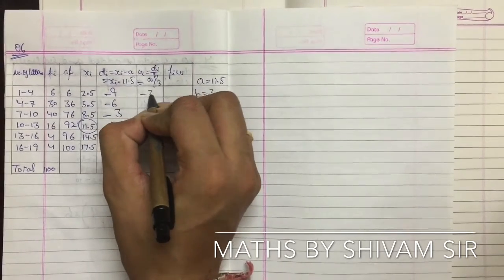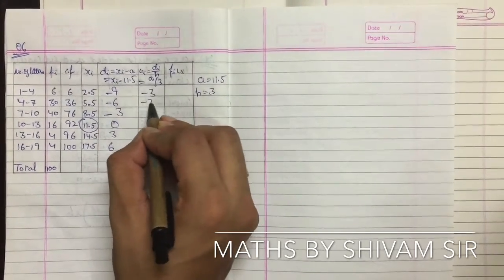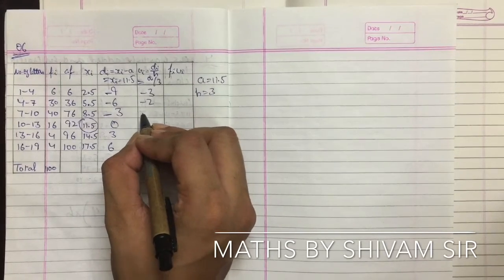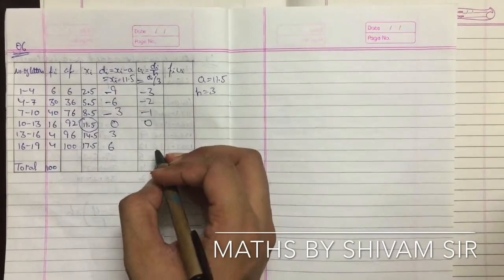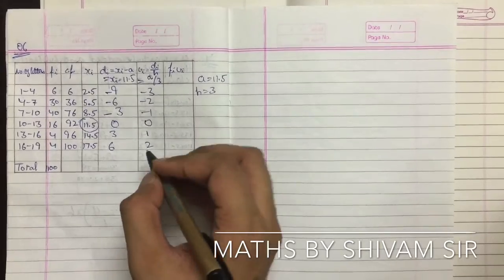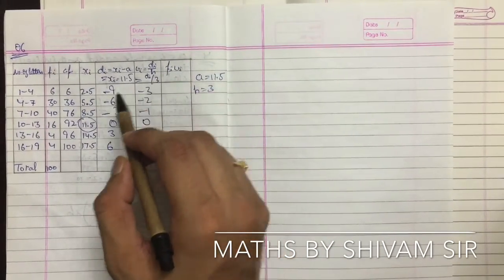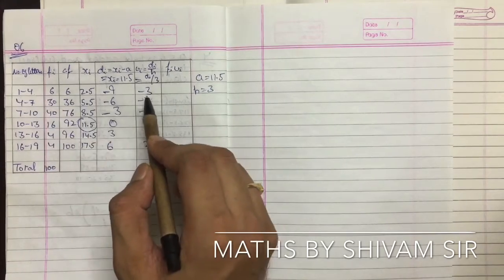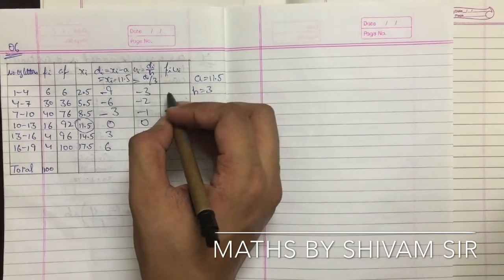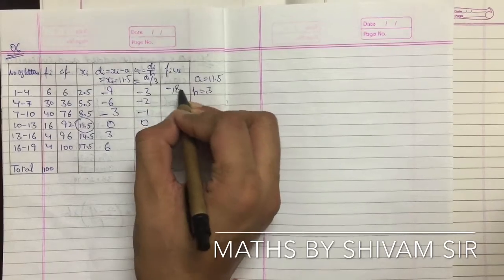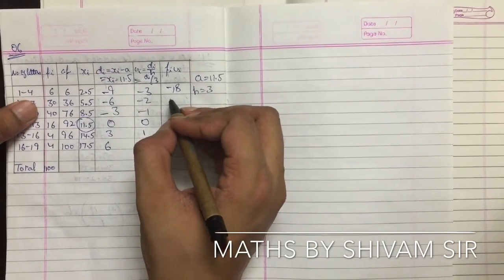So minus 3, minus 2, minus 1, 0, 1 and 2. So next is fi ui. fi ui means frequency multiplied by ui. So 6 multiplied by minus 3 is minus 18. 30 multiplied by minus 2 is minus 60.